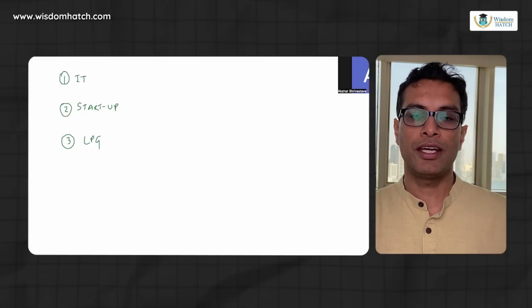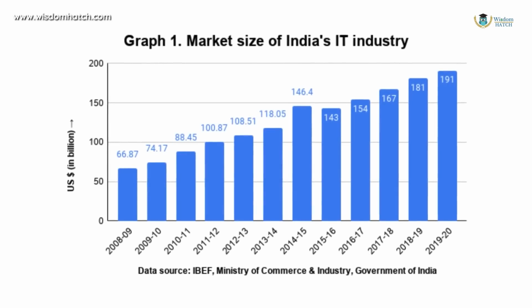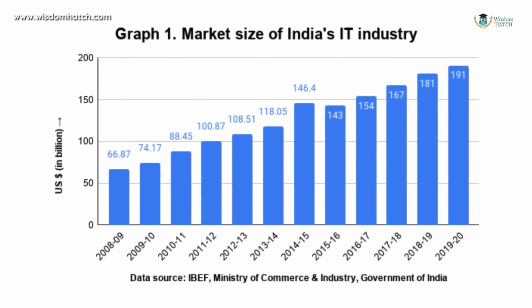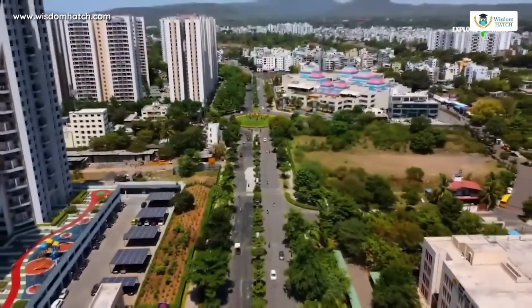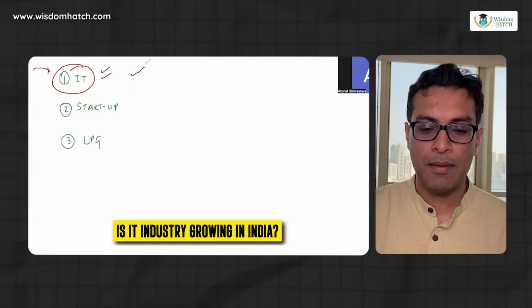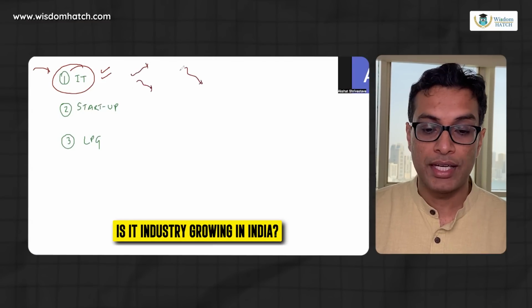But I'm just helping you understand that, okay, you yourself think that, why did growth come in India? So I could figure out 3 specific reasons. Number 1 was IT. This was the reason why a lot of cities in India like Pune, Hyderabad, etc. got really strong. And it was due to IT revolution. Now, is the IT industry going up or down? I would argue that it's going down, unfortunately.